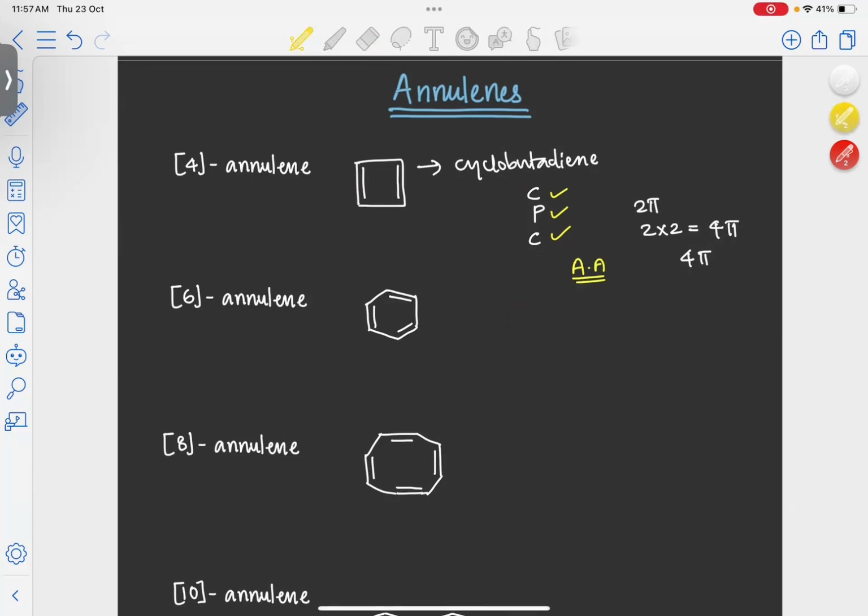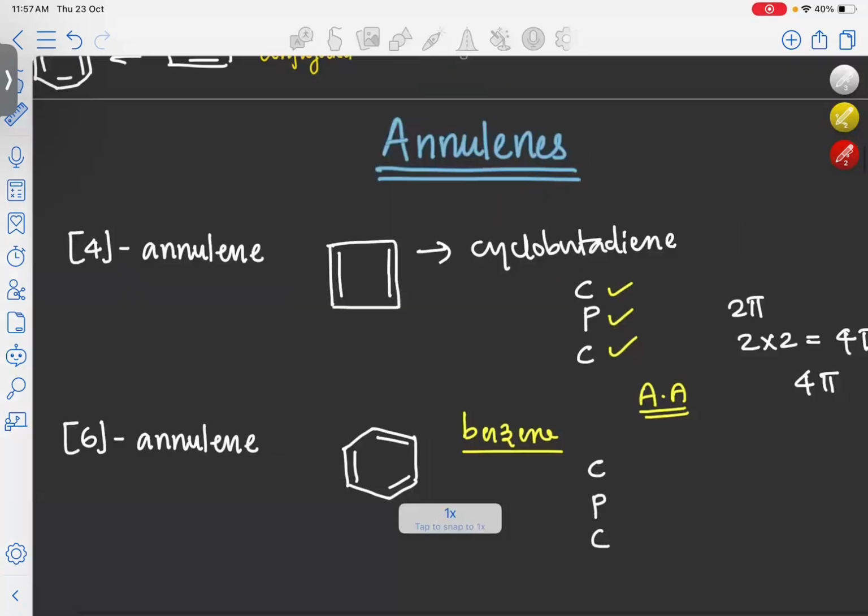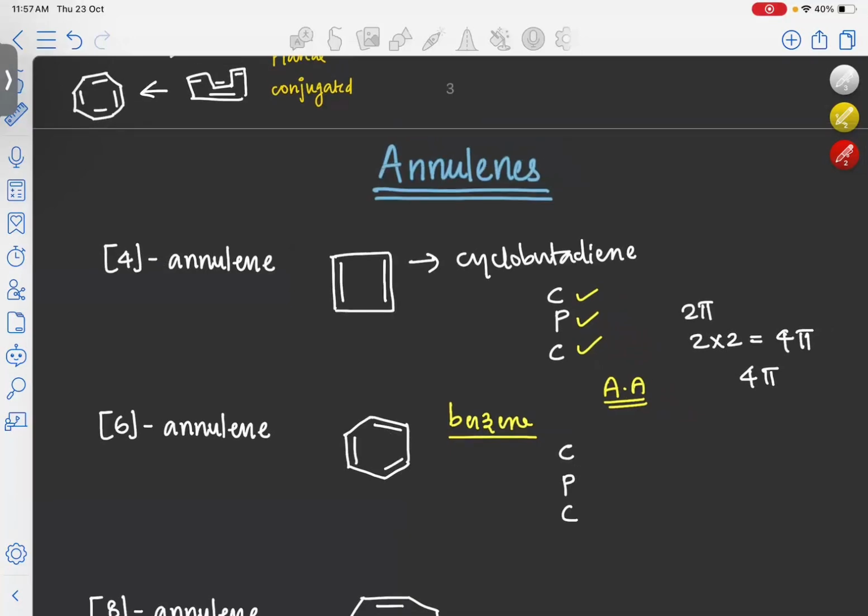Okay. Now look at the second molecule, that is [6]-annulene, or benzene. Here we have to look at the three criteria which will make the molecule aromatic or anti-aromatic. As we can see, it is cyclic and all the carbon atoms in the molecule are sp2, so it is planar. And we can see alternate double and single bonds here, so this molecule is conjugated also.